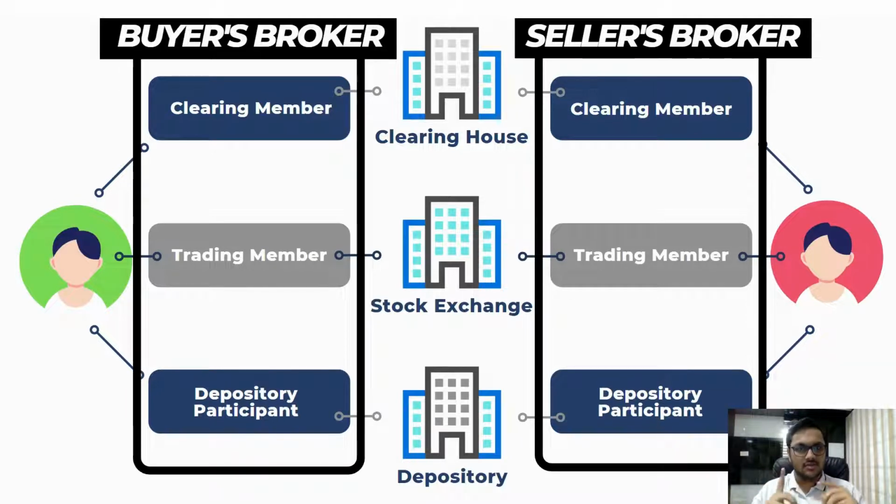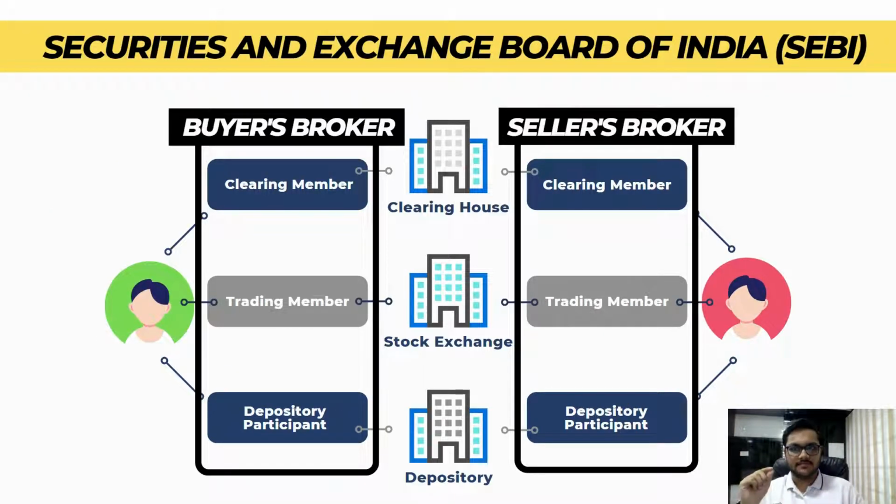Now let's understand how this works, the T+2 mechanism. Another important thing before that: the clearinghouse, stock exchange, depository, and brokers are all regulated and monitored by the Securities and Exchange Board of India, which is SEBI. Like we have RBI for the banks, we have SEBI for the stock market. People have doubts: is this all safe? Will I get my money? SEBI monitors everything, and everything is trusted and fully regulated. In the stock market, there's no such thing as you sold your shares but didn't receive your money. It doesn't happen.